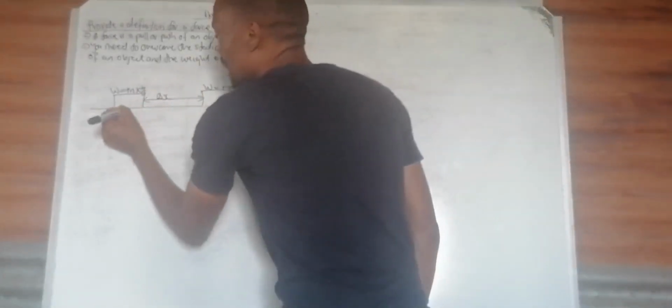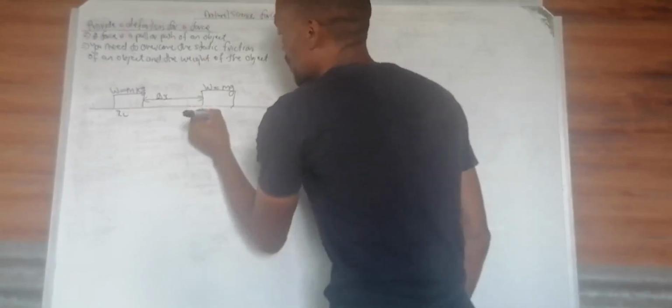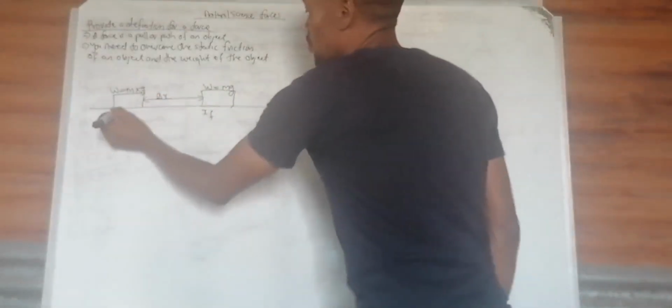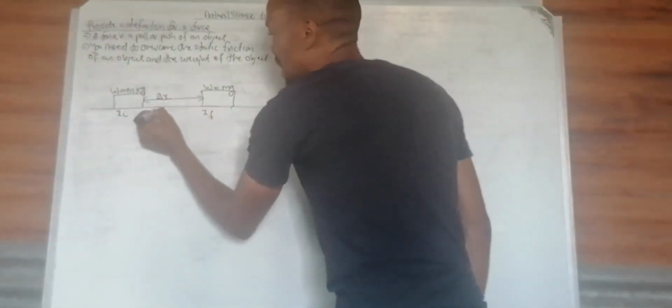We choose it from the initial position to the final position. At rest, maybe the distance is 0, and the final displacement is only 2 meters.